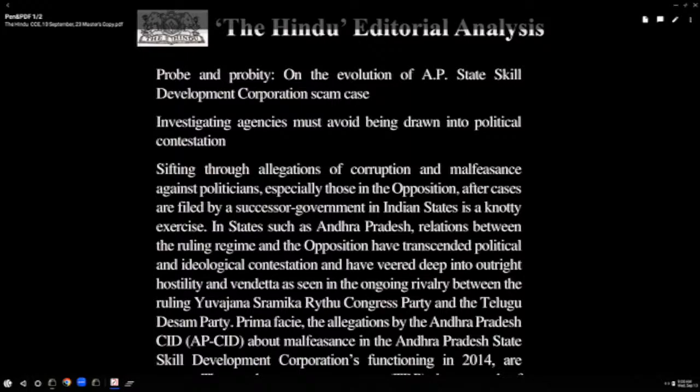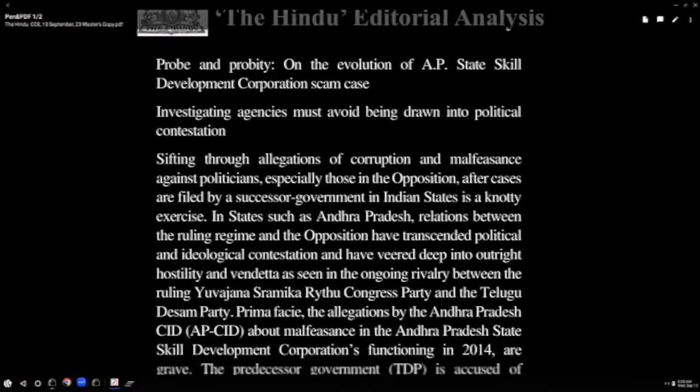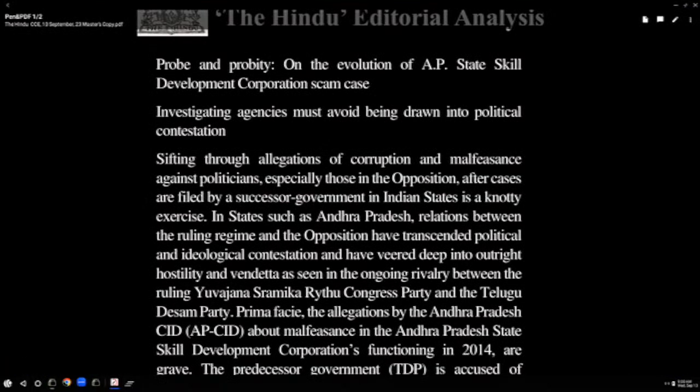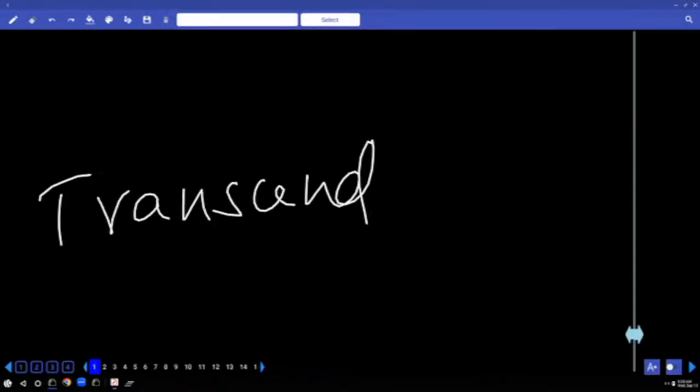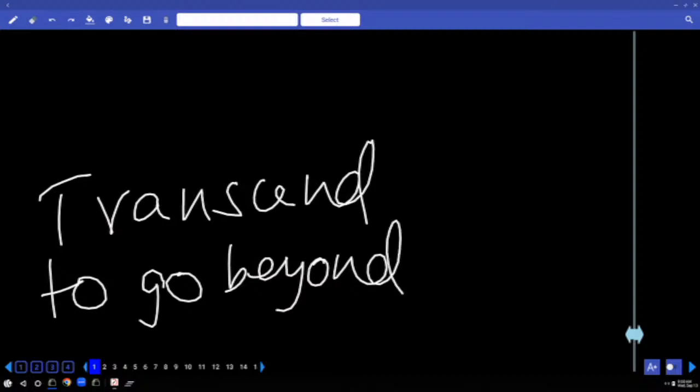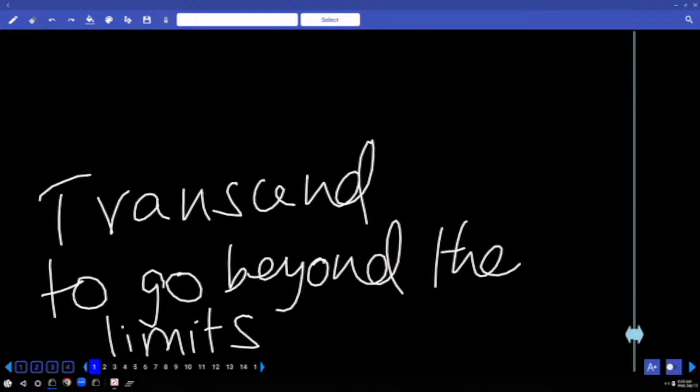Regime is an important word. We have got many a time in bank exams. It talks about, in states such as Andhra Pradesh, relations between the ruling regime and the opposition have transcended. Underline have transcended. Answer my question, which tense is that? Write present perfect. But write the meaning of the word transcend. Transcend, part of speech. It is a verb. To go beyond the limits. Someone goes beyond the limits of something, then we use the term transcend. Transcend is an important word.